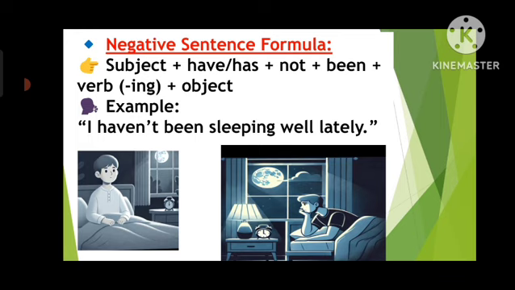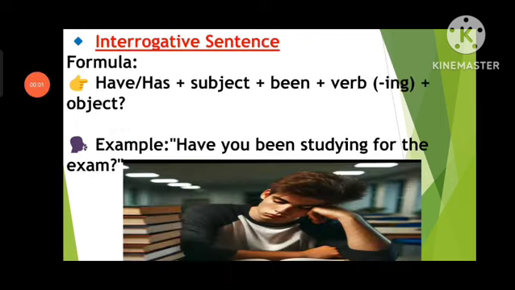Example: I haven't been sleeping well lately. This one is an interrogative sentence. The formula of this sentence is has/have plus subject plus been plus verb-ing plus object. Example: Have you been studying for the exam?